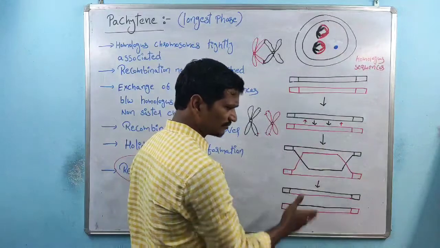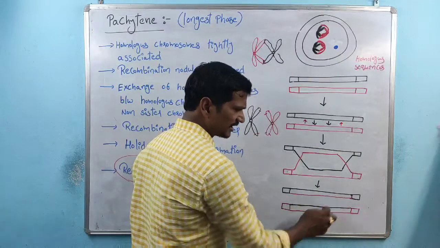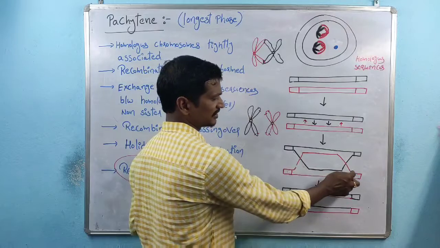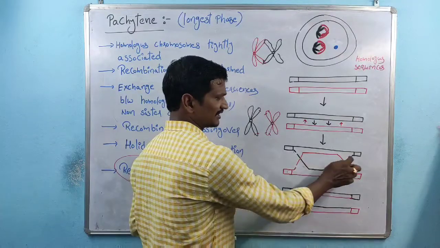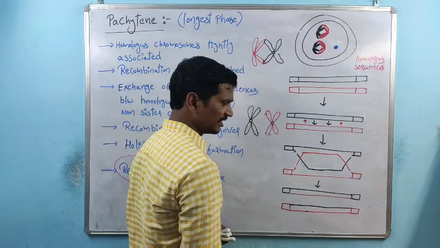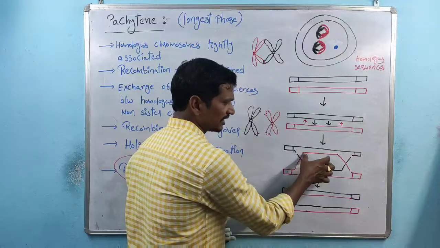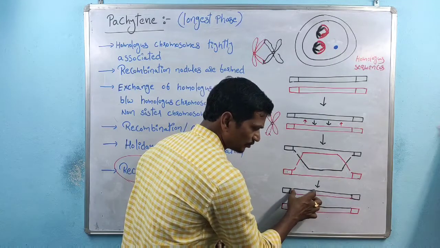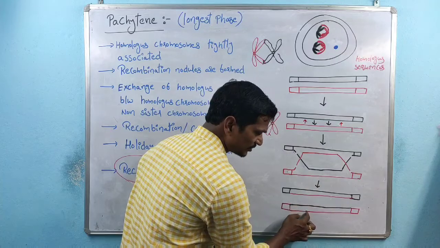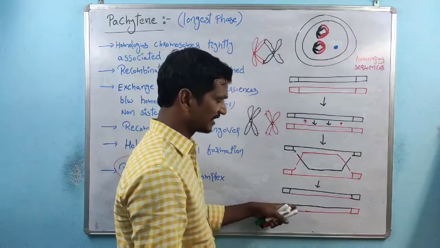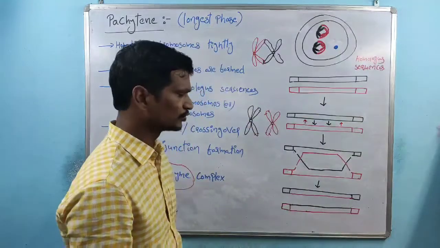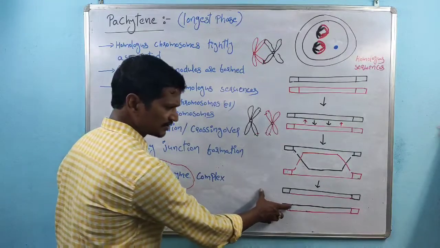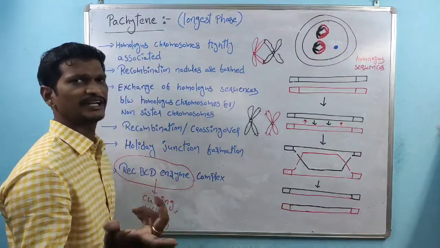Once the shifting is completed, the next step is the cutting. So this bit is cut here, and this bit is cut here. Once the cutting is completed, after that comes ligation. So the red color DNA attached to the black color chromosome, and the black color DNA attached to the red color chromosome. After the shifting, the next step is the ligation. Ligation is nothing but attachment.